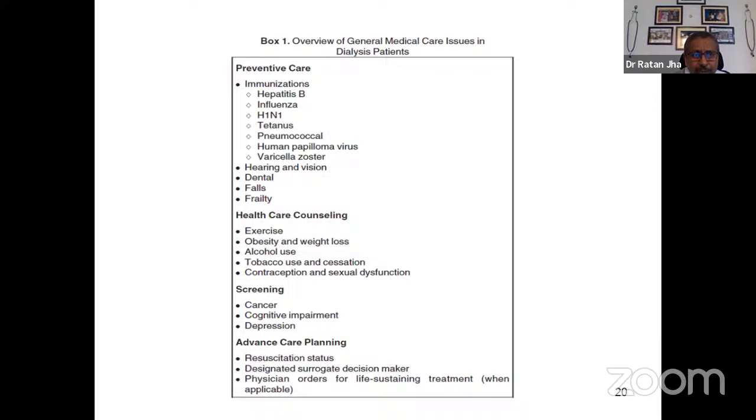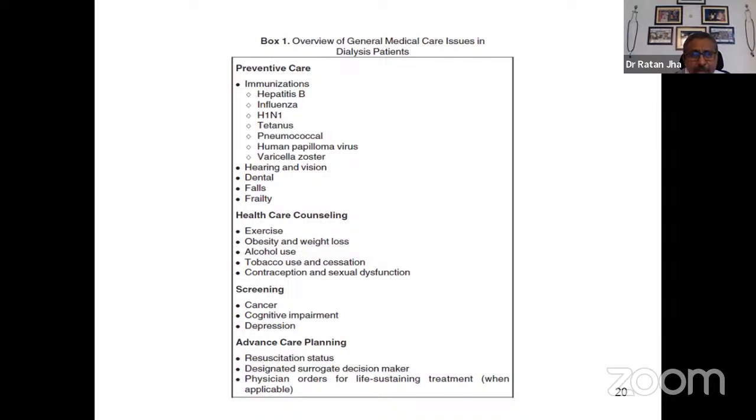The problem of fall and frailty is there because most of the elderly will lose their muscle mass over time and can have the risk of falling, and that has to be also prevented by appropriate counseling. Healthcare counseling team, if available, should also suggest them the appropriate exercise, ways to lose weight in case they're obese, to avoid alcohol and tobacco.